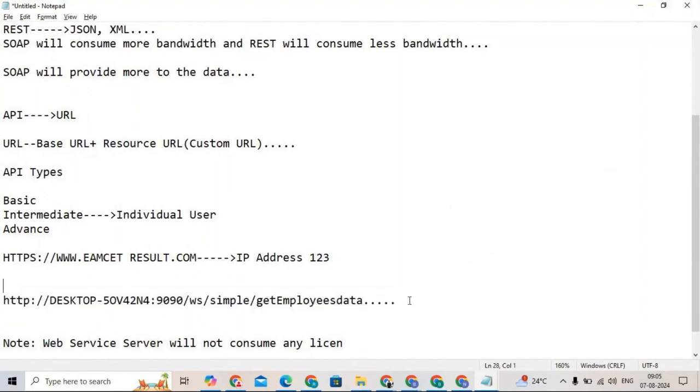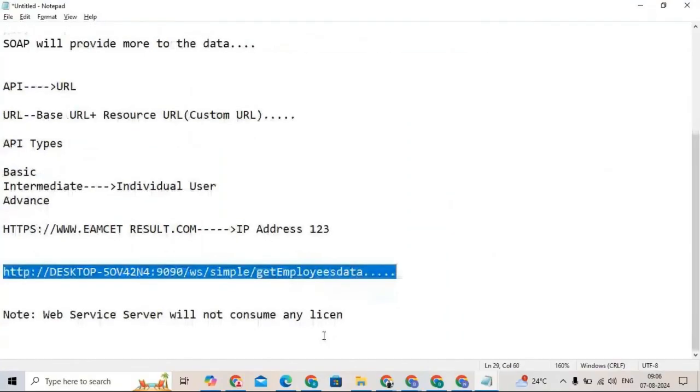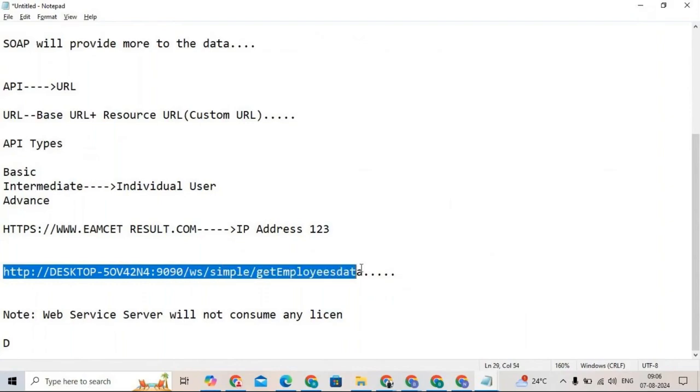If you don't have anything, we can wind up the session here, and tomorrow we will see how we can listen to this request. Tomorrow I will create a database table, or I will create one data record in Salesforce or any application, then we will try to listen to that data.